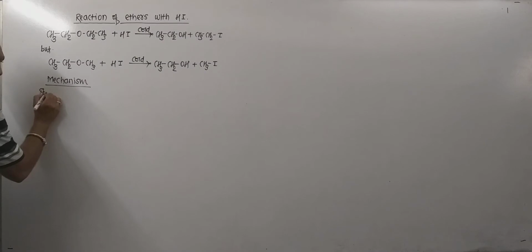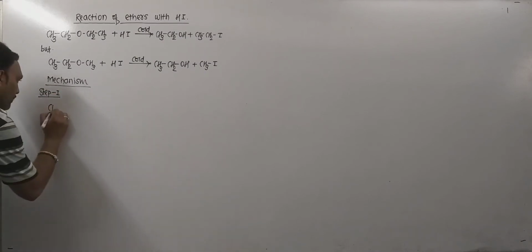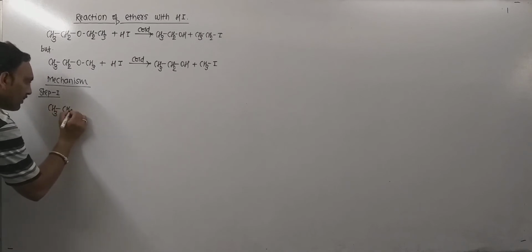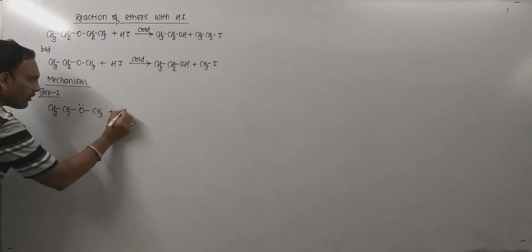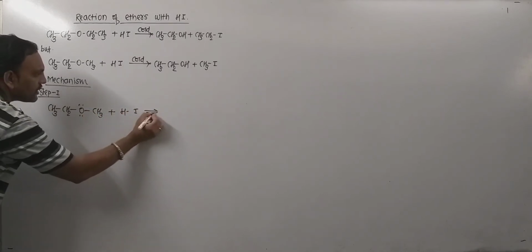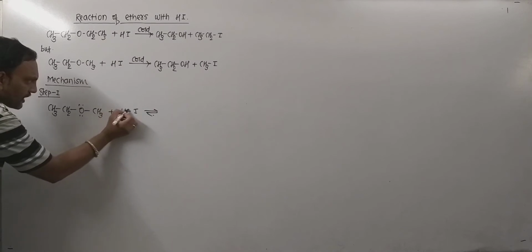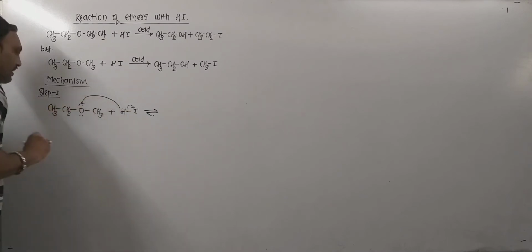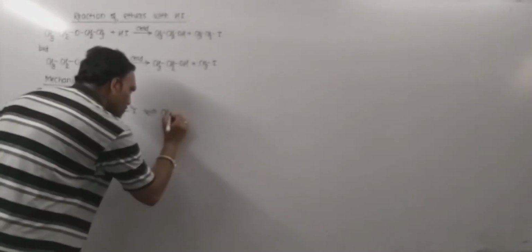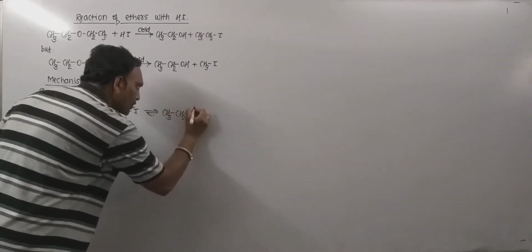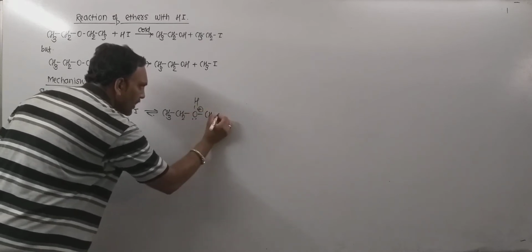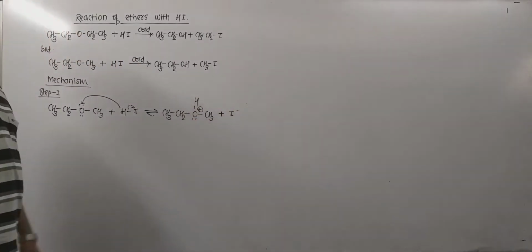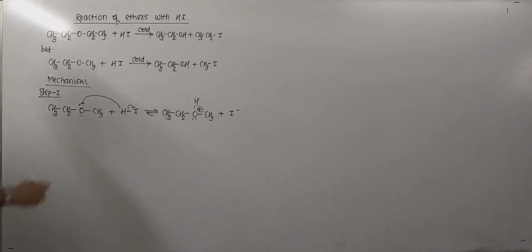What happens? It takes place in two distinct steps. Step number 1 involves protonation of the ether. Now we know very well ether contains oxygen and oxygen bears lone pairs of electrons. Thus protonation takes place like this, due to which an oxonium ion is the product of the first step. So this is the oxonium ion so obtained, along with the halide ion, in this case the iodide ion.